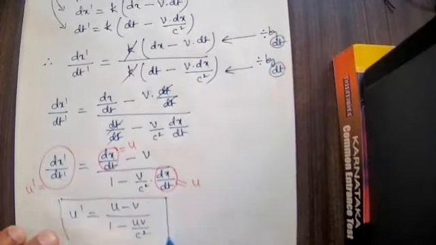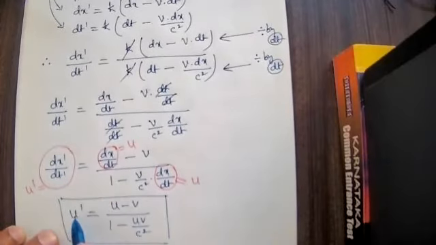So meaning, in one frame of reference, the S dash frame, whatever the velocity of the particle, and in the S frame, whatever the velocity of the particle, they are not one and the same. U dash is different, u is different. This is the particle velocity in the S dash frame. This is the particle velocity in the S frame, which is said to be at rest.